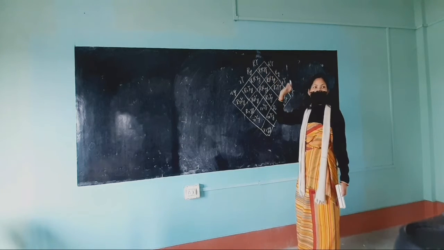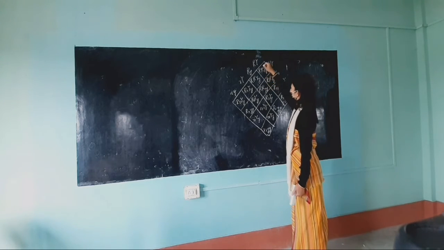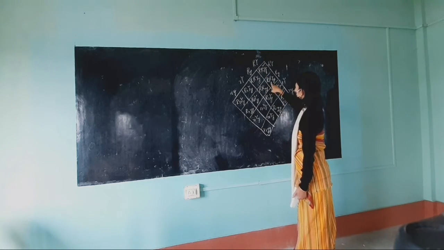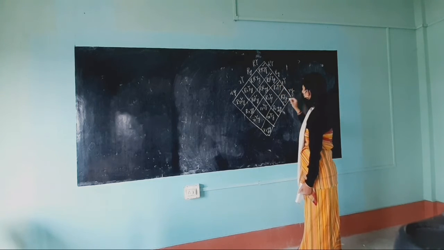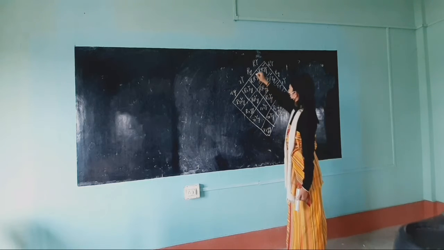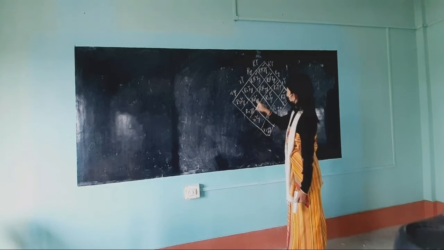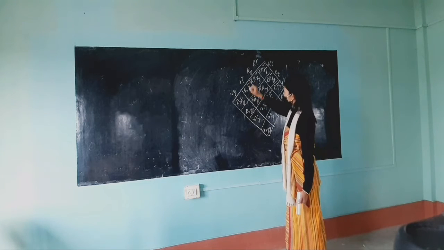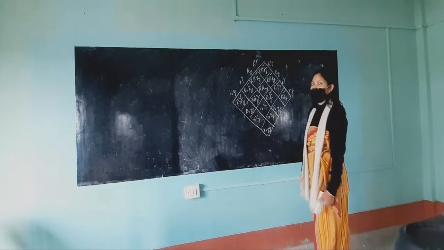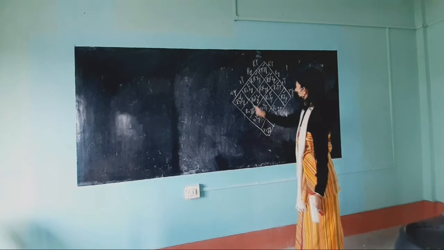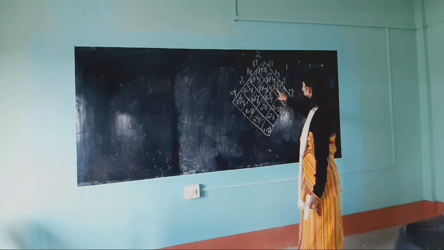So let us see how many round and yellow can be obtained. I will show you with a tick mark. This is round and yellow, and this one, round and yellow, and so on. Is there any more round and yellow? No. So let us count: 1, 2, 3, 4, 5, 6, 7, 8, 9.